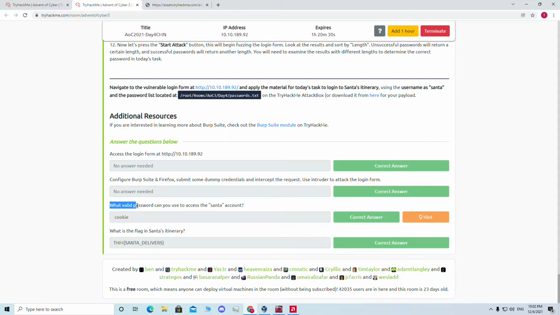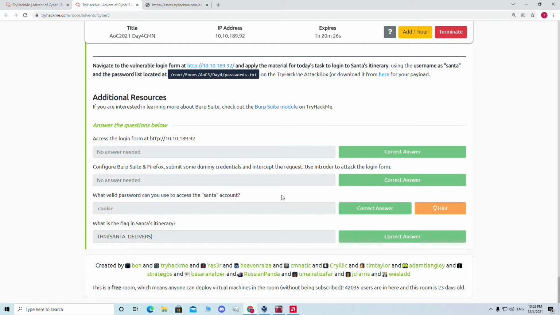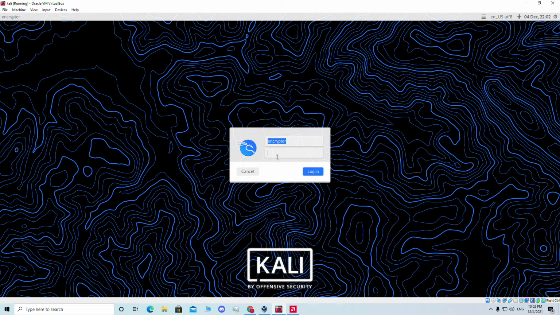And the question, if we see the challenge main question, so these are not the main question. So the main question is: what valid password can you use to access Santa's account and flag in Santa's itinerary? So let's go to Kali Linux, and here I'm in my Kali Linux. I'm gonna put in my password and log in.